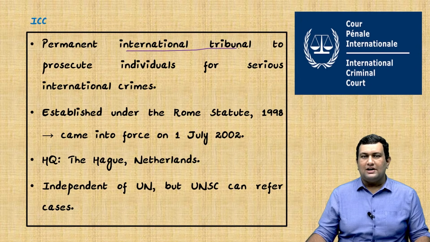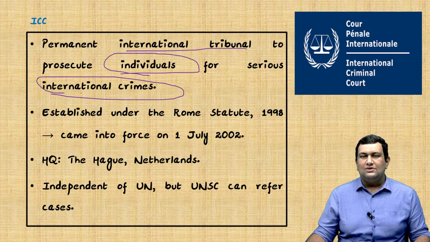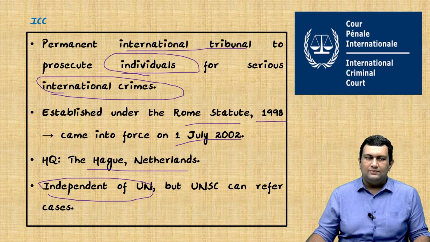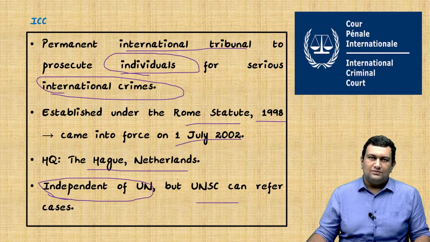It's a permanent international tribunal to prosecute individuals. This is important for serious international crimes. So it's established under the Rome Statute of 1998, and it came into force on July 1st of 2002. And its headquarters is in The Hague, Netherlands. So another important aspect is it's independent of the UN, but the UNSC can refer cases to it.